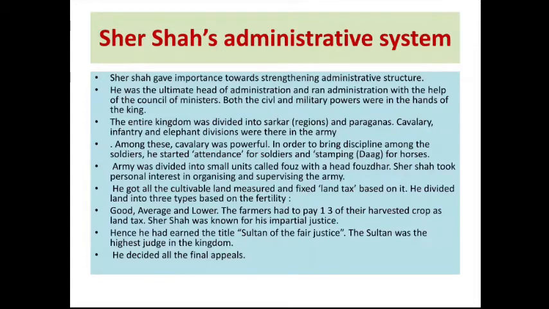Sher Shah brought a new silver coin known as the Dam, which was put into circulation. The coin weighed 180 licorice seeds. All the other Mughal kings continued this practice.